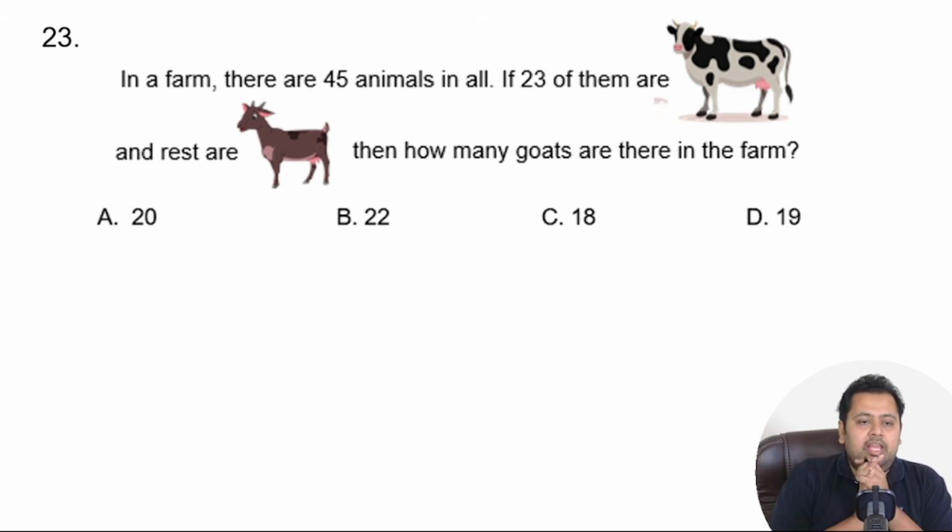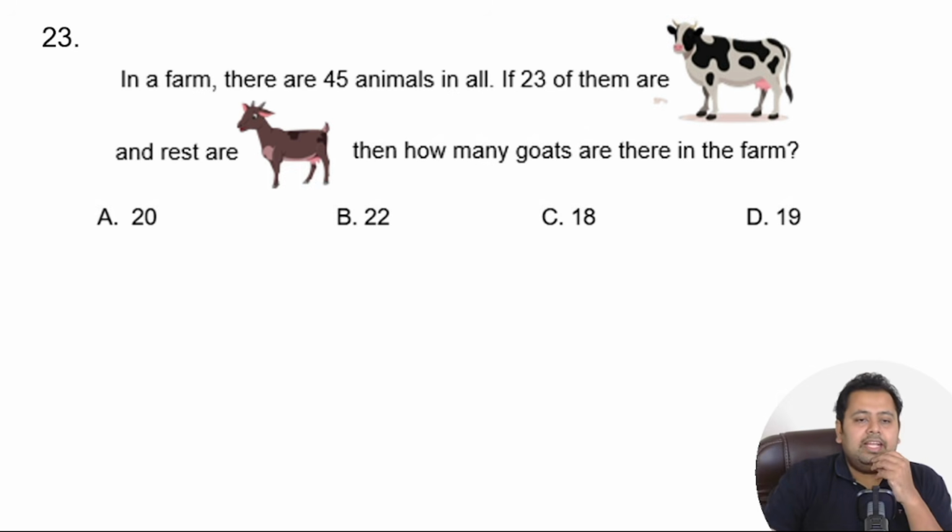Question number 23. In a farm, there are 45 animals in all. If 23 of them are cows and the rest are goats, right? Then how many goats are there in the farm? Solve the question. Again, it's a simple subtraction question. Solve it. We meet the other side.